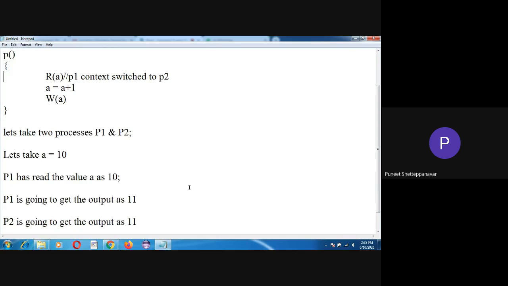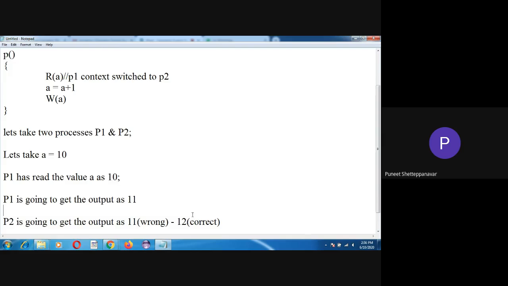Since the processes were not executed in a synchronized way, they got the same result, which is actually a wrong one. If the processes were executed in a synchronized way, the final result should be 12. That is the correct one, so 12 is the correct result.